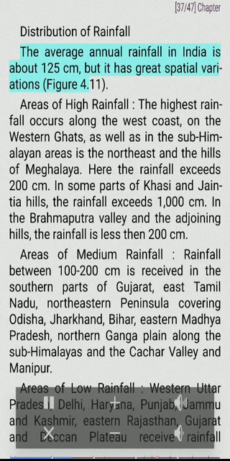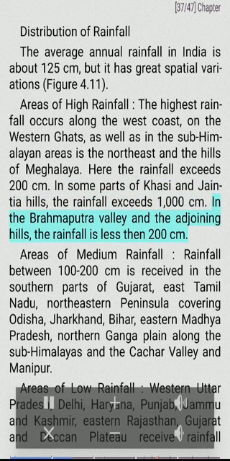Distribution of rainfall. The average annual rainfall in India is about 125 centimeters, but it has great spatial variations. Figure 4.11. Areas of high rainfall. The highest rainfall occurs along the west coast, on the Western Ghats, as well as in the sub-Himalayan areas in the northeast and the hills of Meghalaya. Here the rainfall exceeds 200 centimeters. In some parts of Khasi and Jaintia hills, the rainfall exceeds 1,000 centimeters.